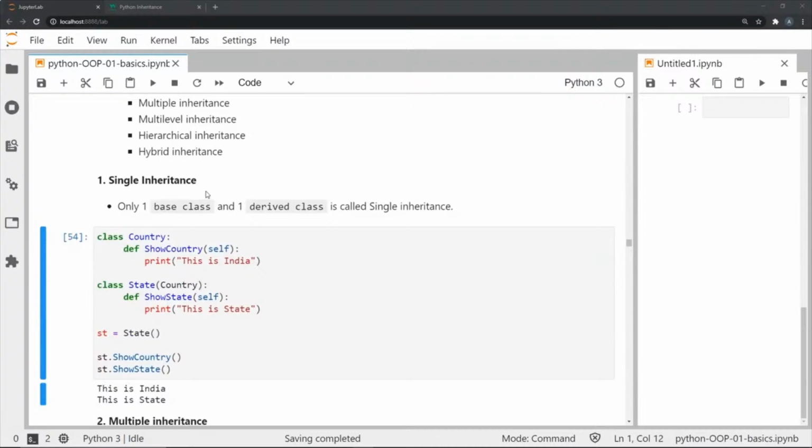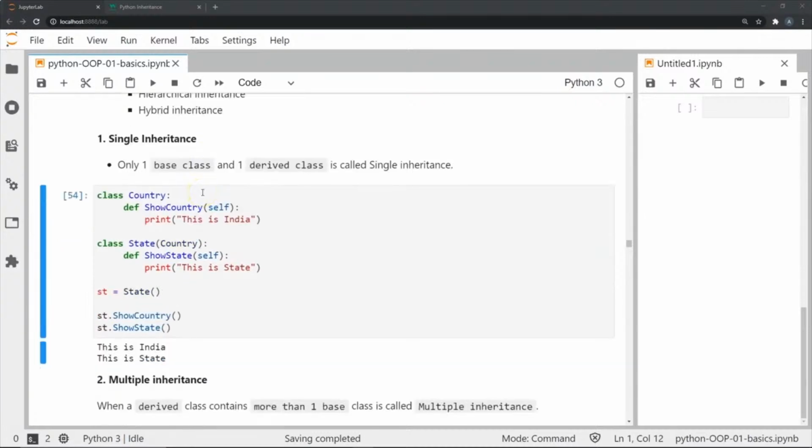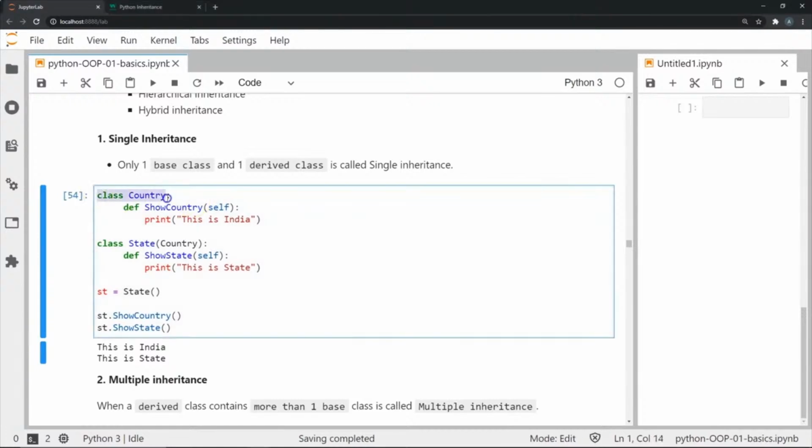Starting off, we have the single inheritance. This is simply where we have one base class and one derived class from that base class. So this is just simple single inheritance. In this example, you can see I have a class called country with a method I have defined called show country, which is going to print "This is India" every time we invoke this show country method.